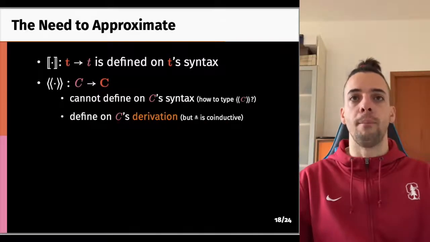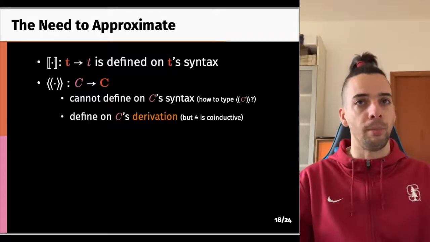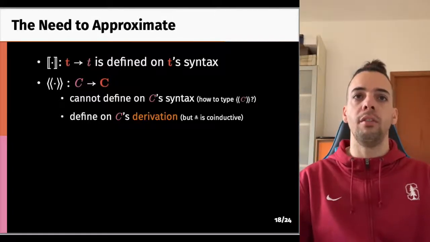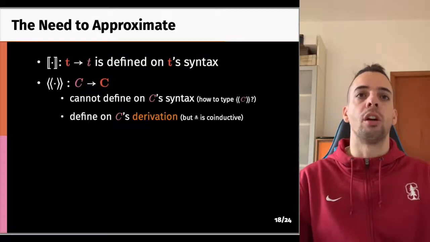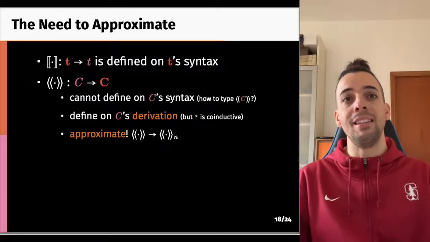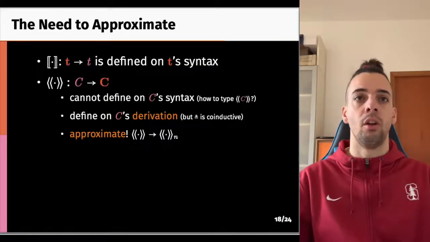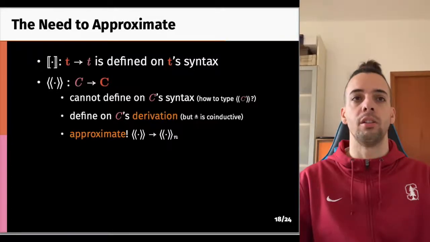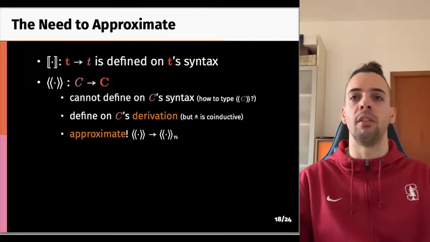So we can define the backtranslation on the derivation of C, and here is the interesting bit of why we chose coinductive equi-recursive types. The derivation of equi-C possibly contains type equality derivations, which are coinductive and therefore infinite in nature. So instead of translating all of it, we approximate this derivation. We realize that it is not necessary to rely on all the information that the coinductive derivation has, but just on an approximation of this information.